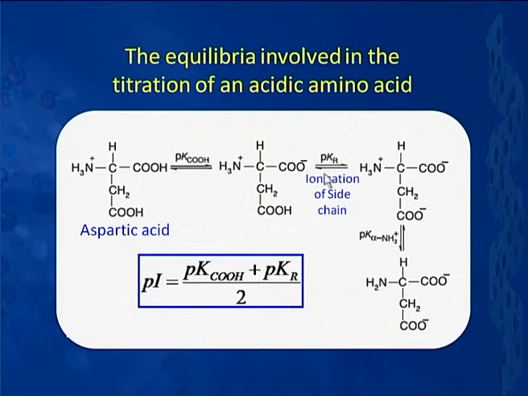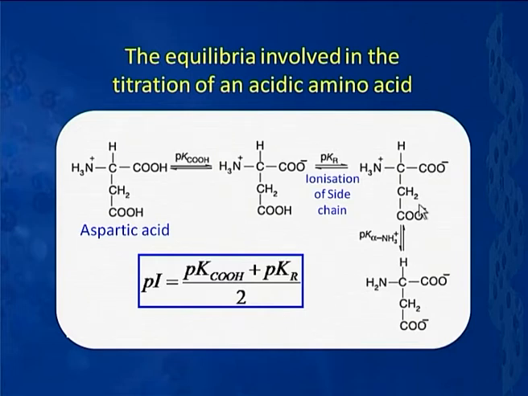When this happens, what we get is a monoanionic species, because this species has 2 negative charges and only 1 positive charge. As we have been saying again and again, as we increase pH, the equilibrium shifts from this species to this one, and at a pH slightly greater than this pKr, the species is primarily in this form.